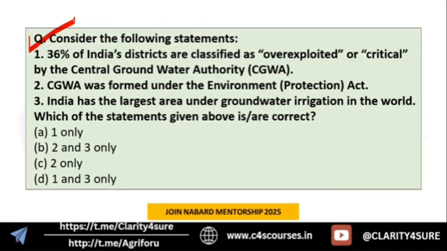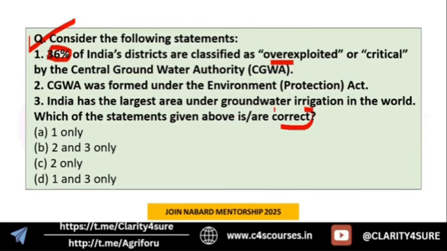Consider the following statements. First, 36% of India's districts are classified as overexploited or critical by Central Groundwater Authority. Second statement, Central Groundwater Authority was formed under Environment Protection Act. Third, India has the largest area under groundwater irrigation in the world. So, identify which of the given statements above is or are correct.